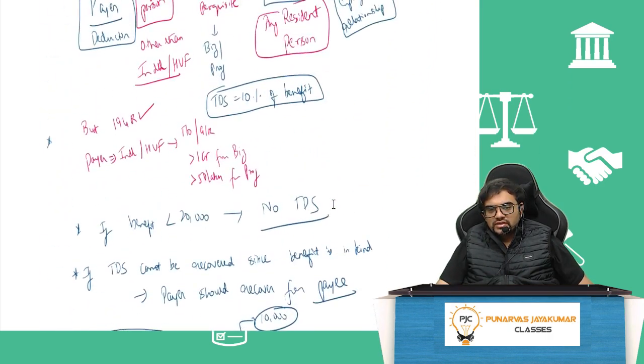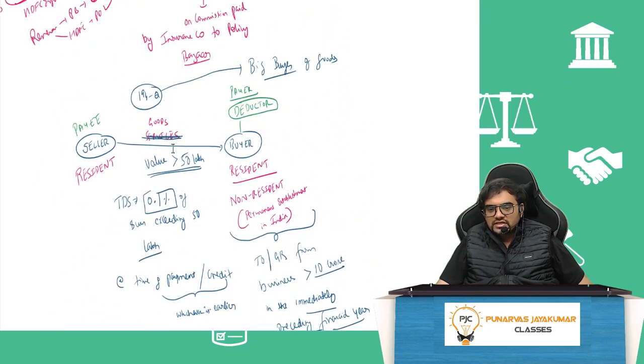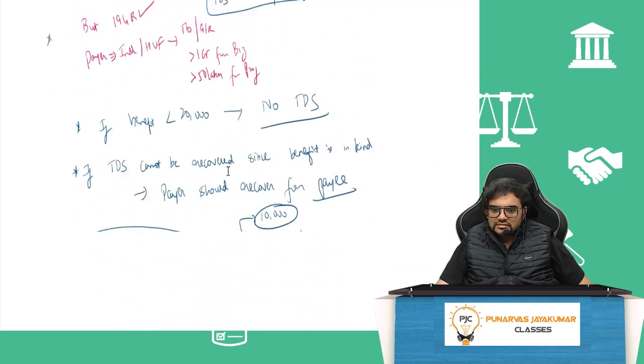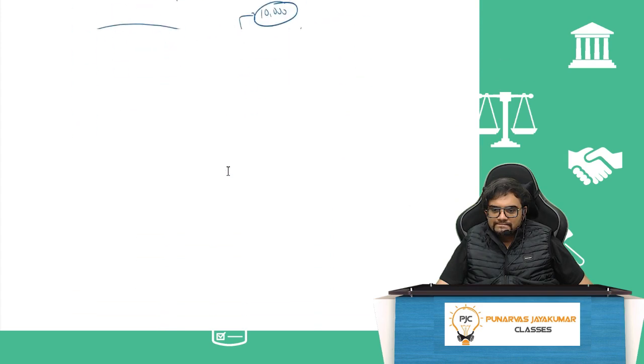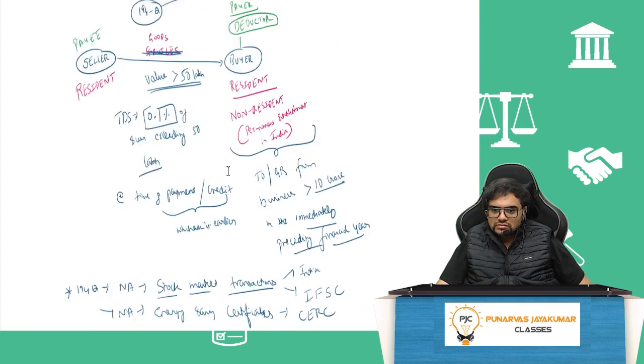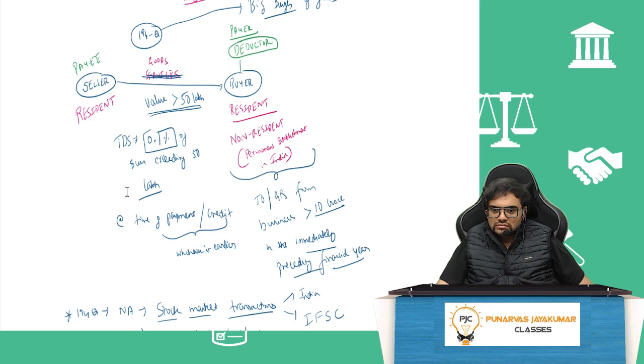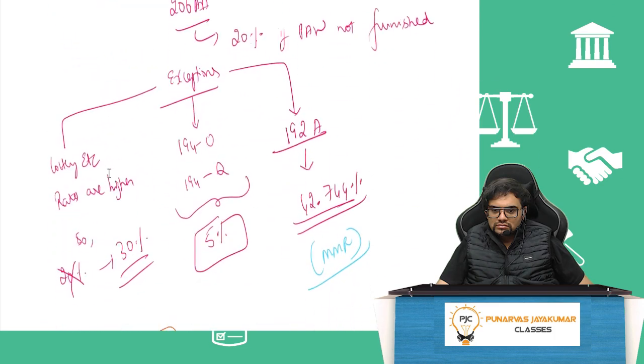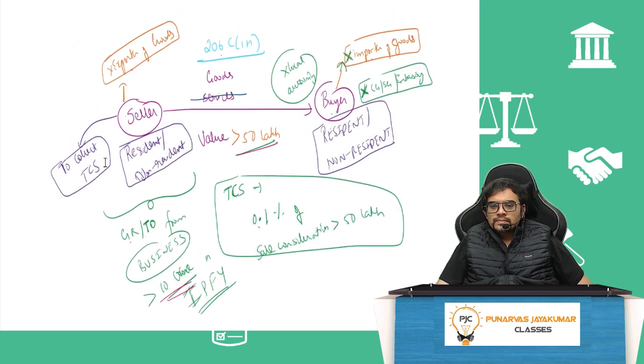Here if you compare, there the buyer was resident. Seller was resident, sorry. Buyer can be resident or non-resident. Value more than 50 lakh, goods. And big buyer there. Here it is big seller. And seller can be resident, non-resident. Buyer also can be resident, non-resident, no problem. Value should be more than 50 lakh, same thing, goods.